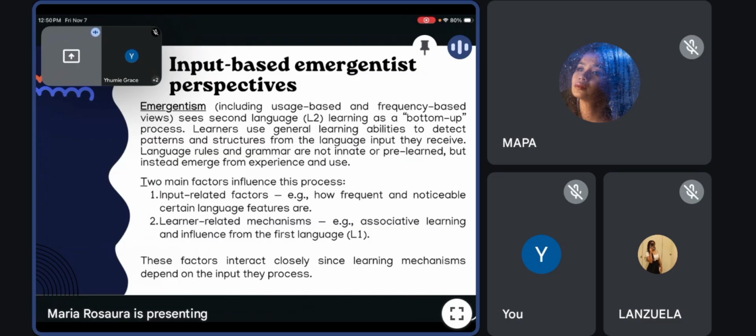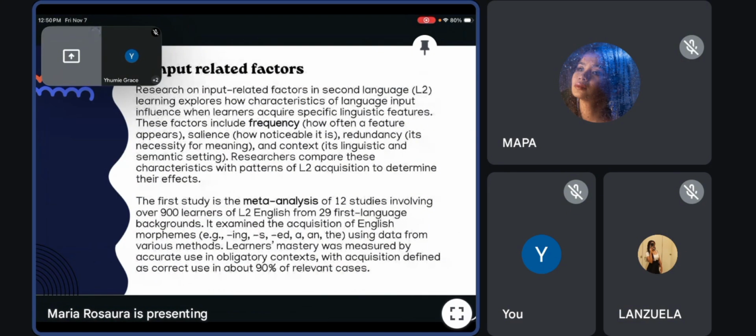So, the research on input factors explores why some features are easier to acquire. One major study by Goldschneider and DeKeyser, 2001, analyzed 12 previous studies involving over 900 English learners.